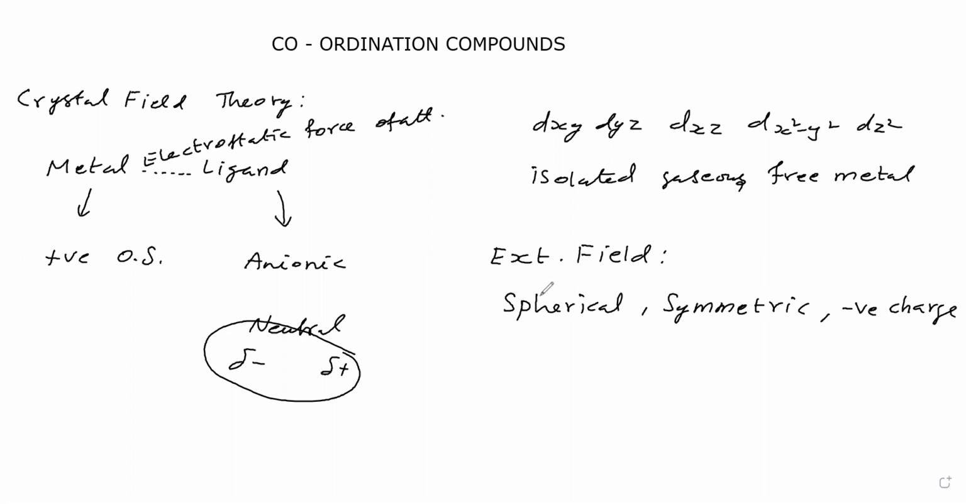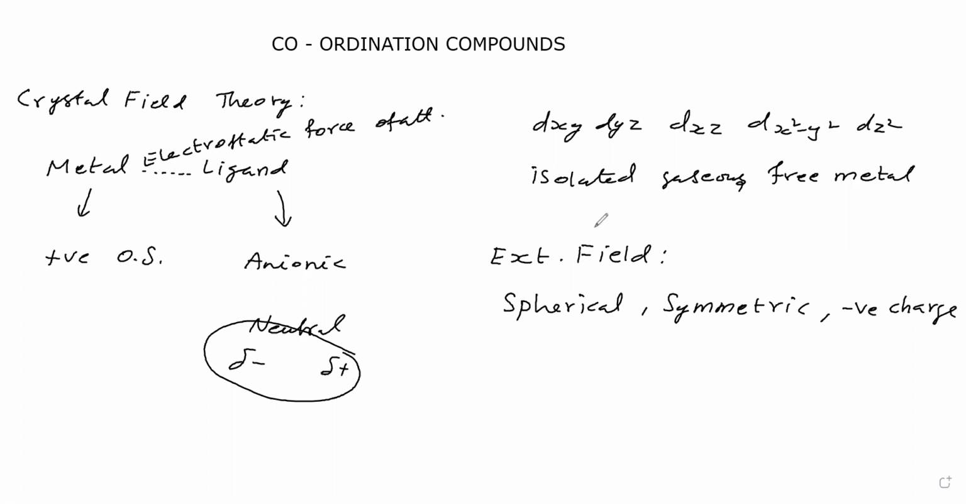It is the external field. So an external field is given to each d orbital in the valence shell of the free metal, a spherical, symmetric, negative charge. Okay. Now what will happen?